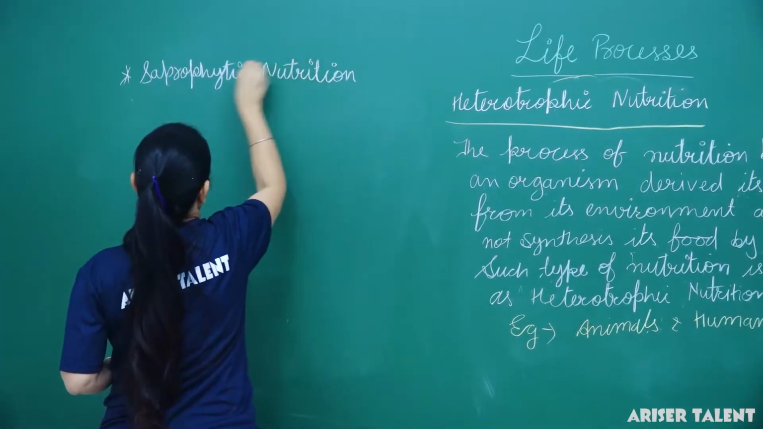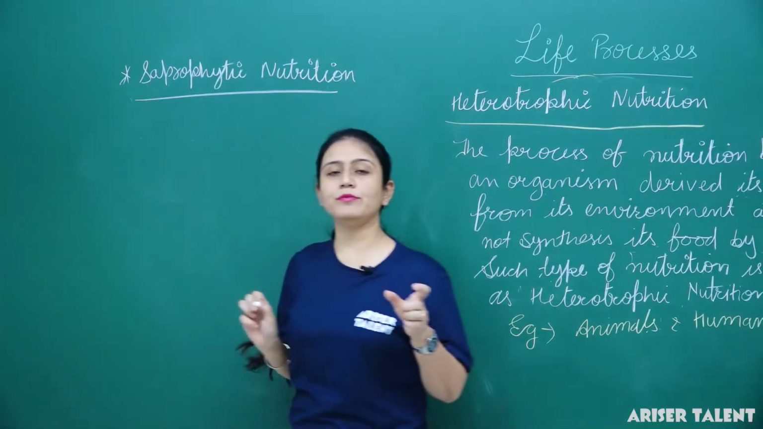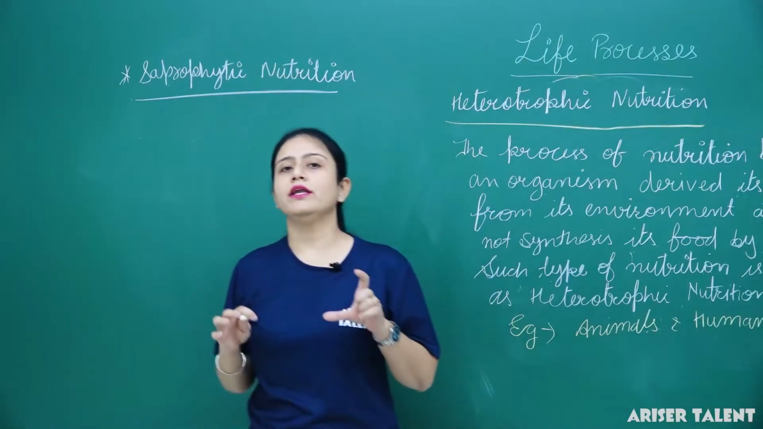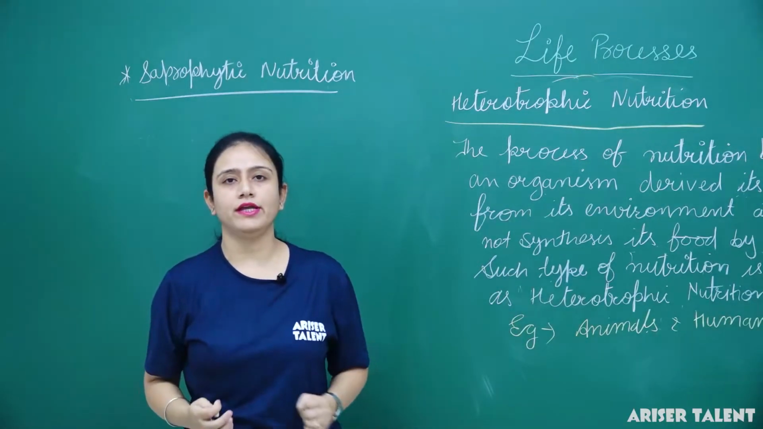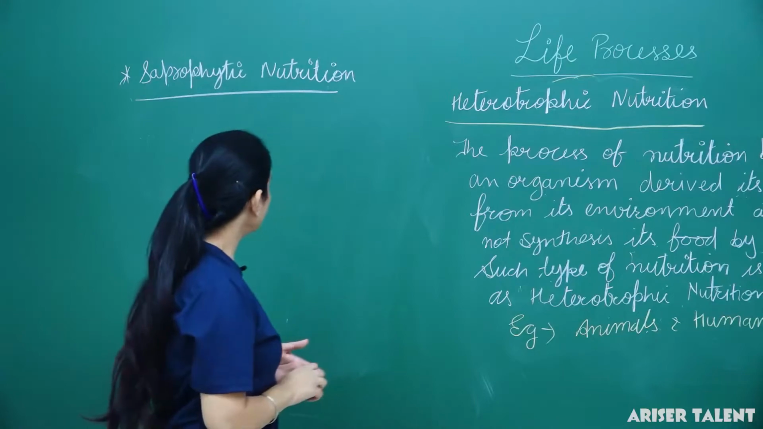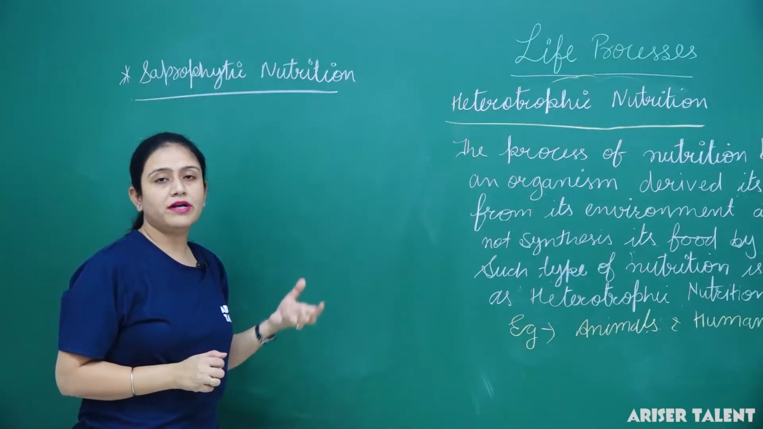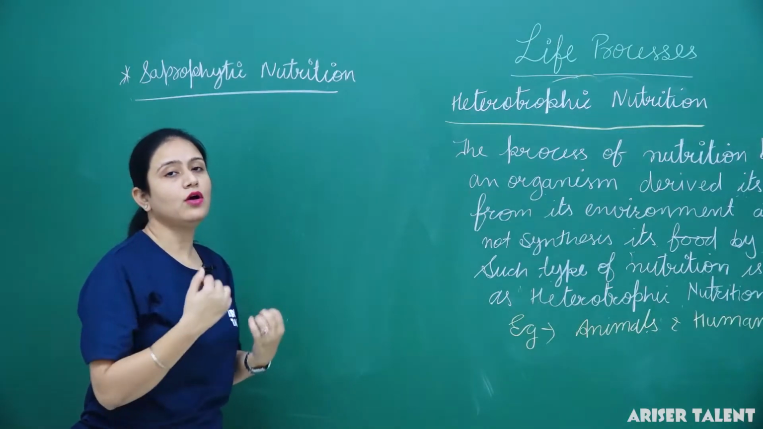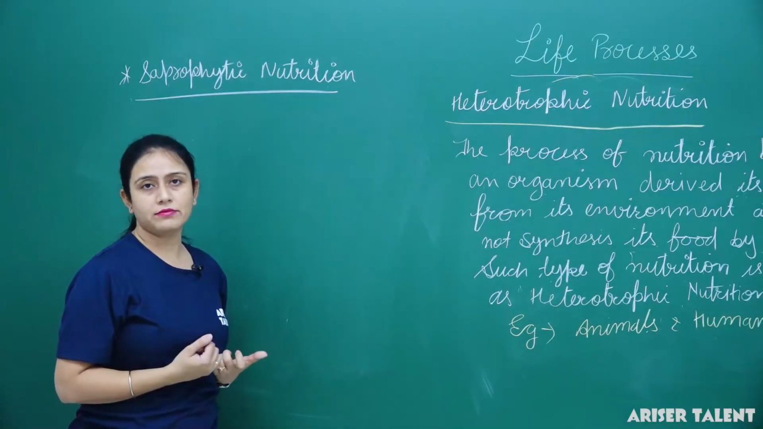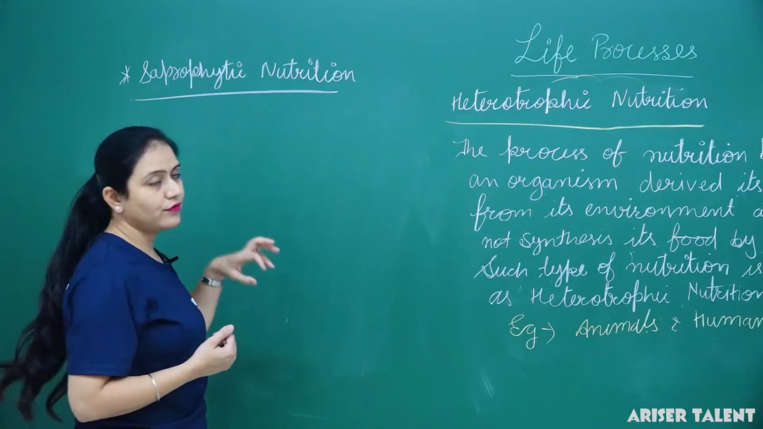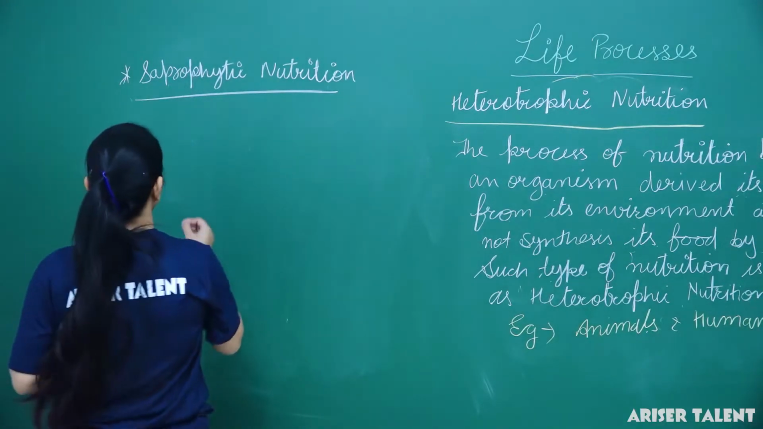What is saprophytic nutrition? Sapro means rotten. So when an organism derives its nutrients or food from rotten food material, means from dead or decaying plants or animals, that is known as saprophytic nutrition. Okay.